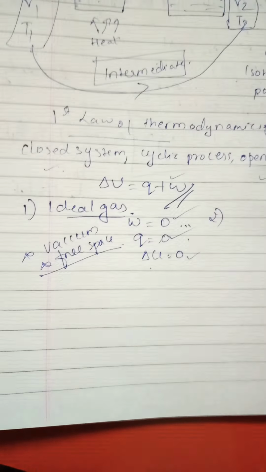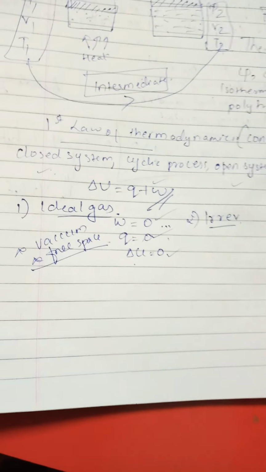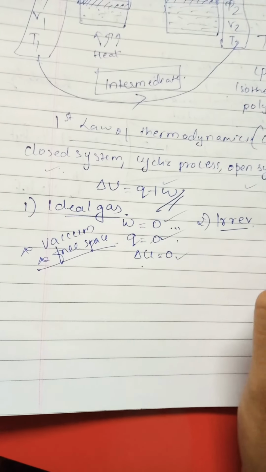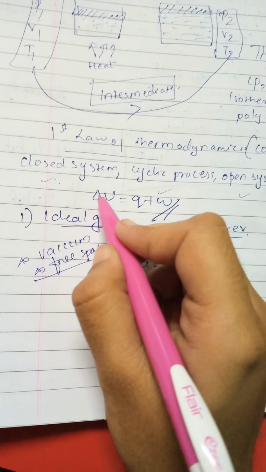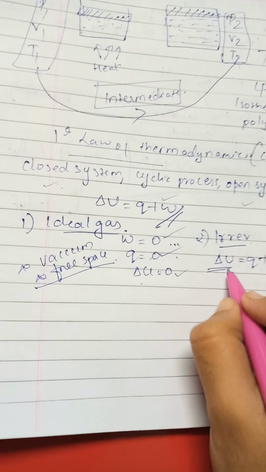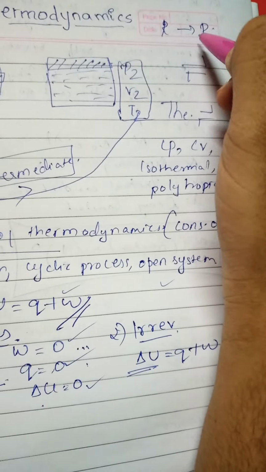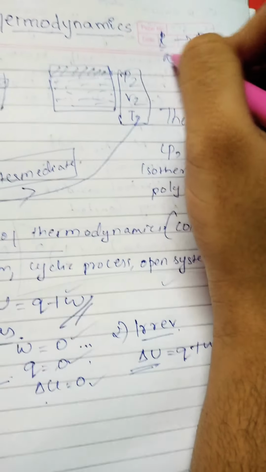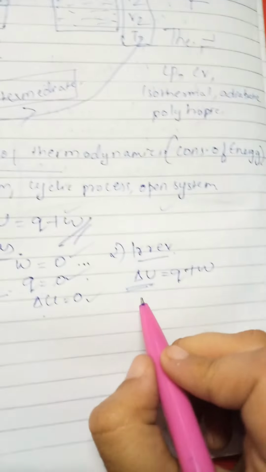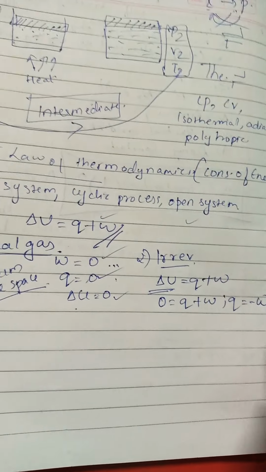The second result is for isothermal irreversible expansion. For this, it is the same equation, the first law of thermodynamics: delta U is equal to Q plus W. For an isothermal process there won't be any change in internal energy, so delta U is 0. So Q plus W is 0, and I can also say Q is equal to minus W.